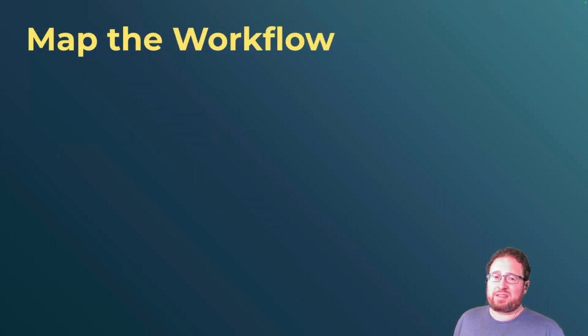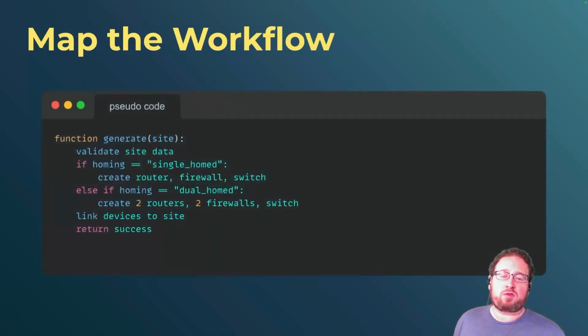Now we're going to look at the workflow. And we're going to do this in pseudocode just to keep it simple for right now. So the first thing we're going to do is validate the site data that we're creating this for. Then if our homing is set to single homed, we'll create these single devices. If our homing is set to dual homed, we'll create the 2 routers, the 2 firewalls, and the switch. And then we'll link all of those devices into the sites. Now we're going to jump over to InfraHub and actually run this generator and take a look at our output.